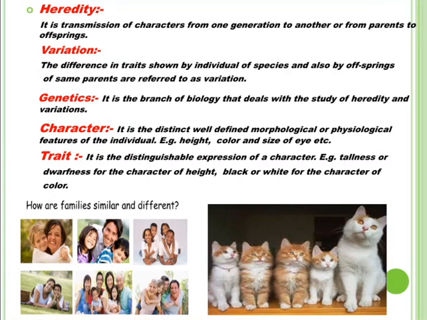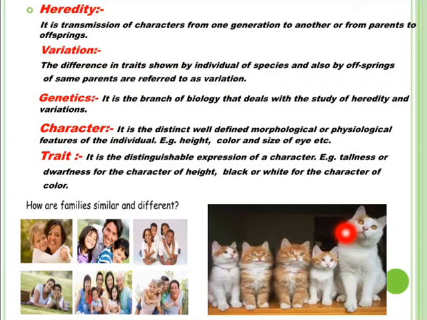So, what are variations? The differences in the traits shown by individuals of species and also by offsprings of same parents are referred to as variations. In this way, animals, plants also show changes in their characteristics which make them different from each other.